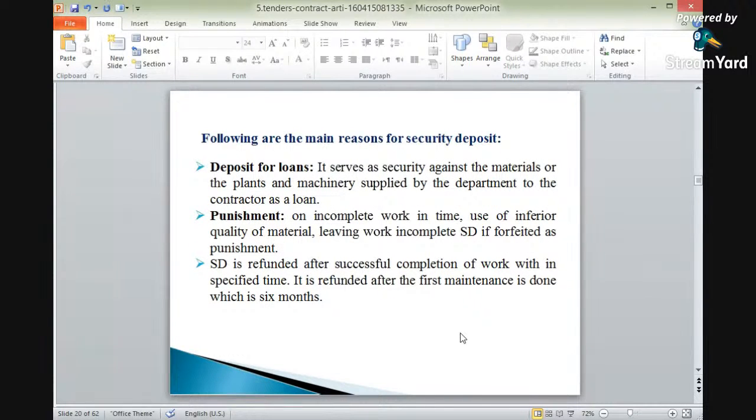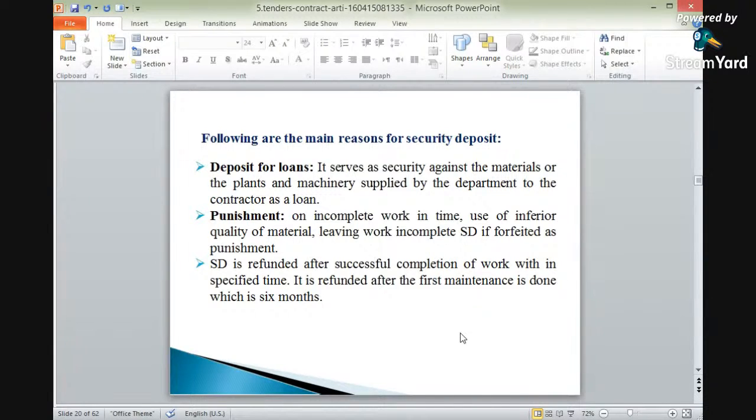Following are the main reasons for security deposit for loans. It serves as security against the material or the plants and machinery supplied by the department to the contractor. So it is a deposit for the loans. Security deposit plays an important role against materials, plants, and machinery supplied by the department. If the department is supplying plants or machineries, there should not be harm to them, so the security deposit plays an important role.